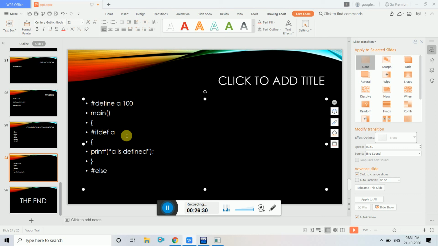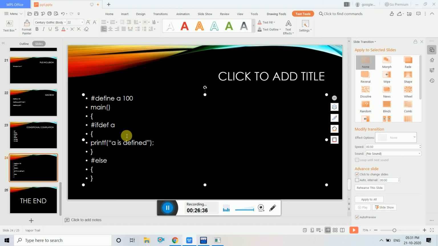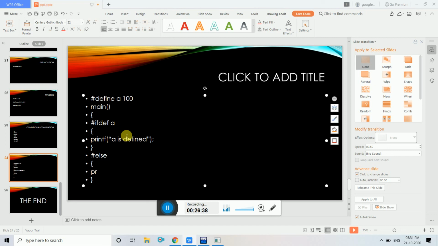Else, printf "A is not defined". This is what will happen.